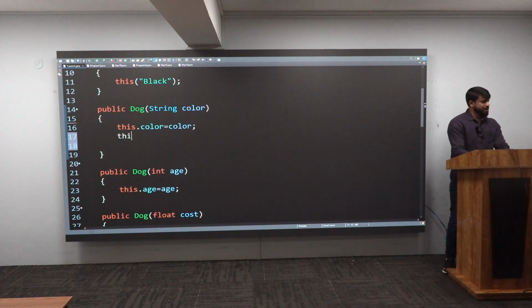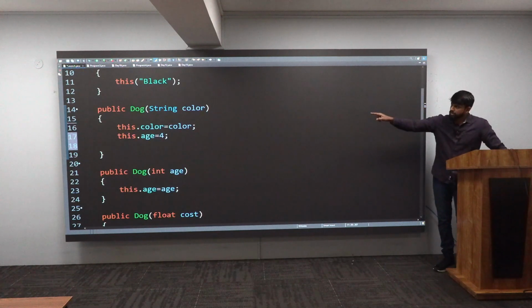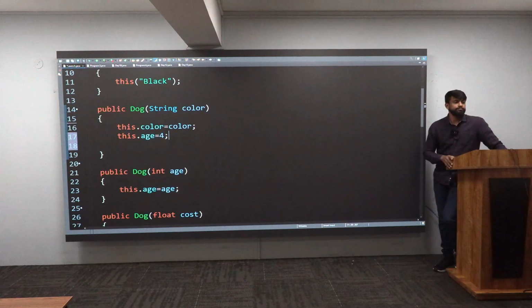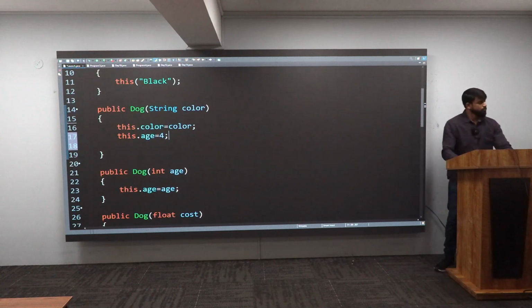I will write this dot age equal to, maybe 4. You can notice the this keyword, you can give it in the first statement, the second statement, anywhere inside the constructor. You give it first, second, middle, last, it will work. Got this? Very good.